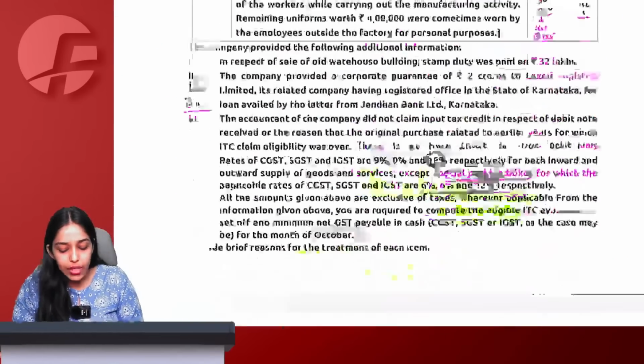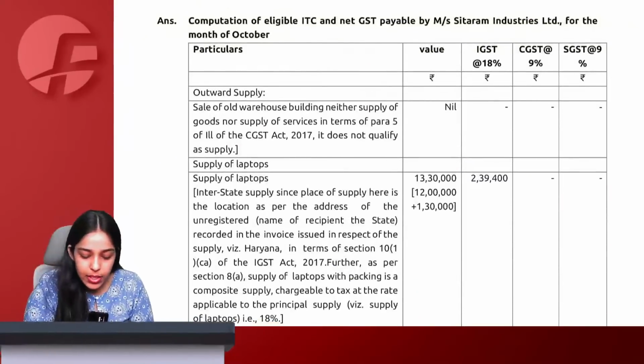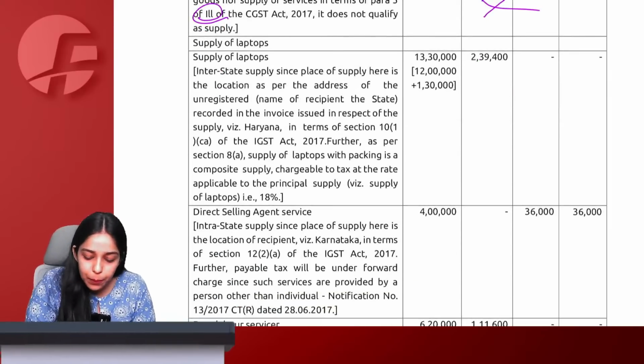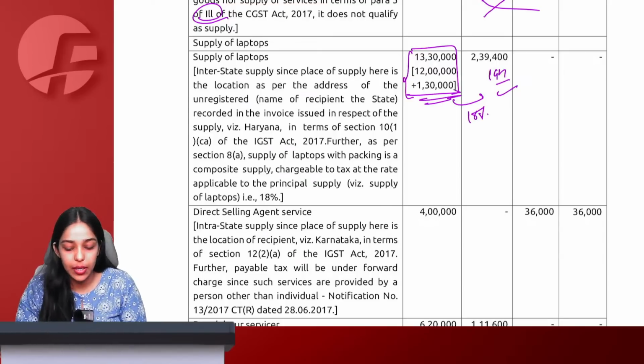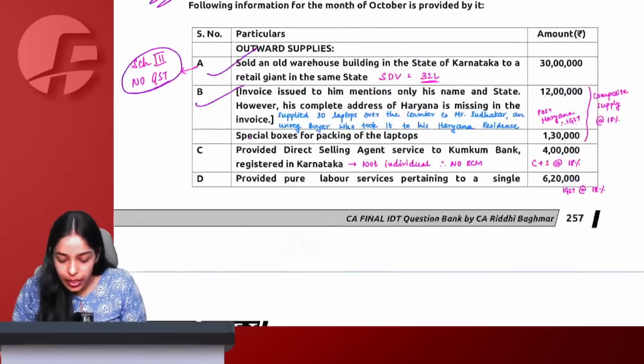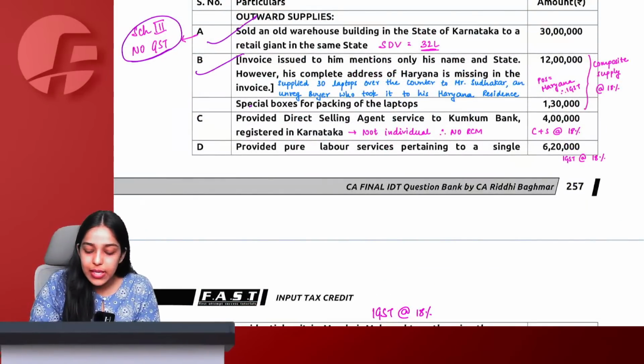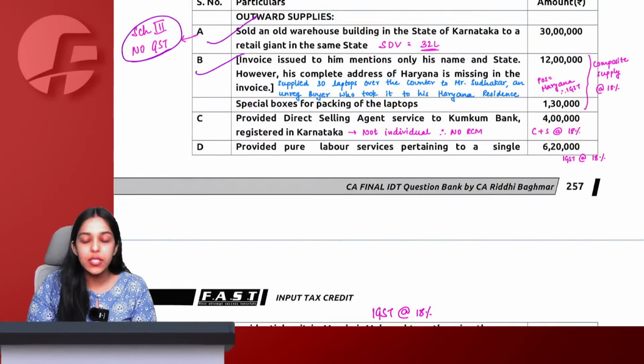Done. We'll keep checking the answer alongside only. So, see. Sale of old warehouse building, schedule 3, outside the purview of GST, then laptop plus laptop bag taken together, taxable at 18% IGST because place of supply is Haryana. Done. Then next point, provided direct selling agent service to Kumkum Bank registered in Karnataka.